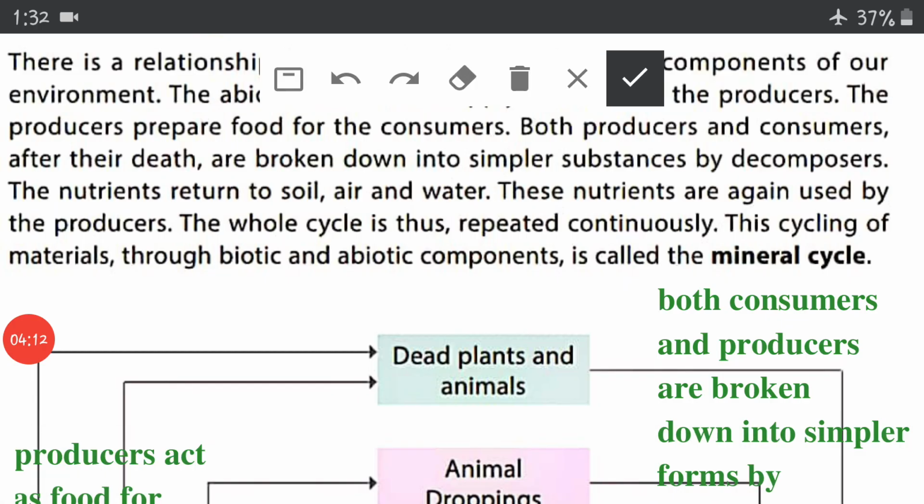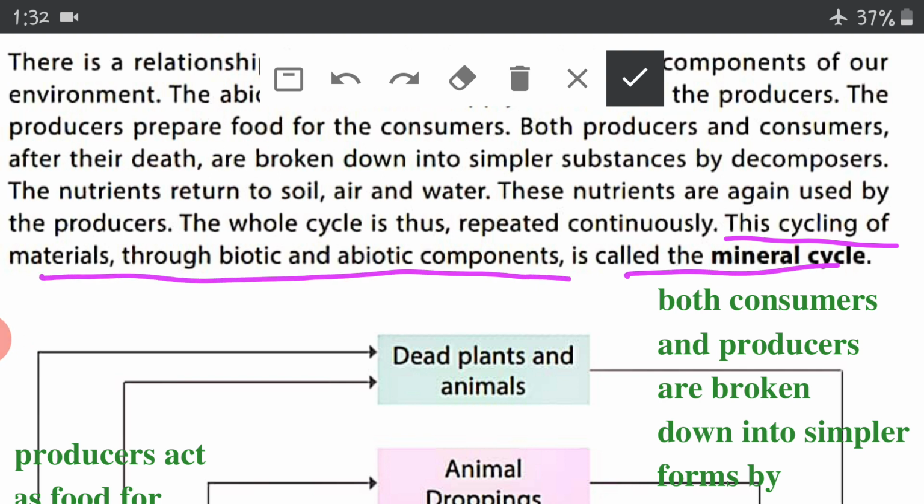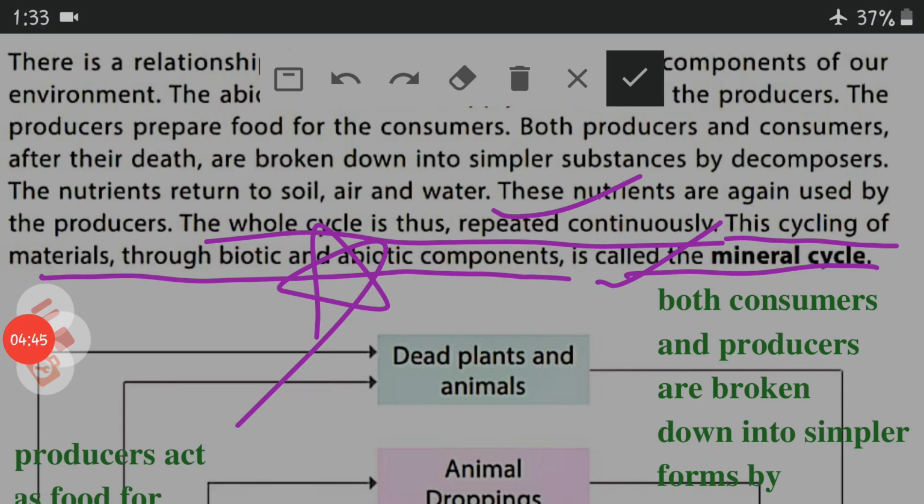Here is the definition: cycling of materials through biotic and abiotic components is called the mineral cycle. Minerals go from soil to plants, from plants to animals, from plants and animals both to decomposers, and from decomposers back to soil. So it's a kind of cycle. The whole cycle is repeated again and again continuously. It is very important from the examination viewpoint.